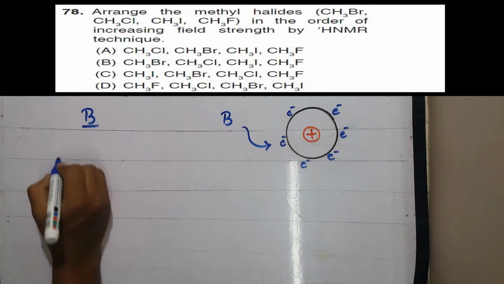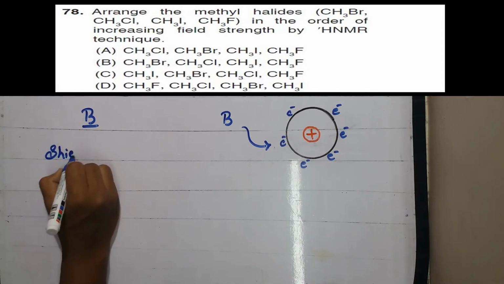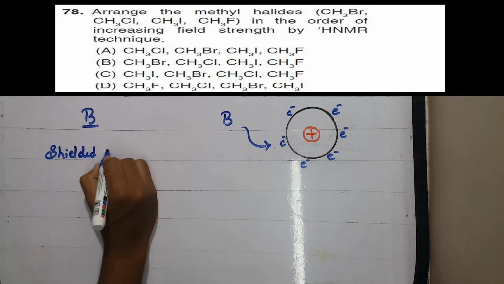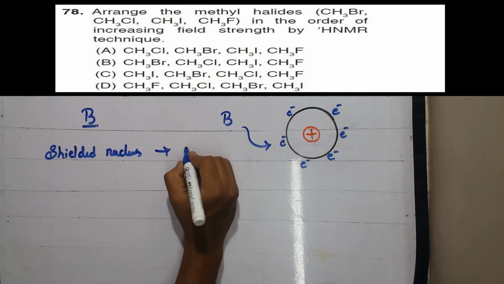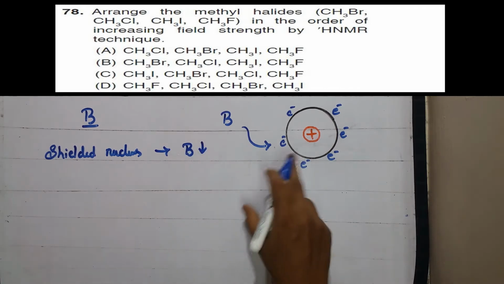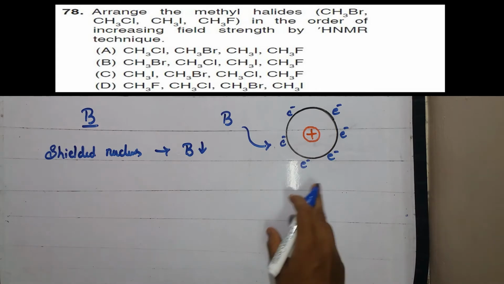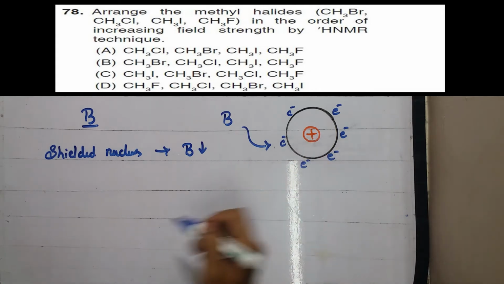So for a shielded nucleus, the net magnetic field or the magnetic field strength decreases because there are more number of electrons which provide diamagnetic shielding. Hence the net magnetic field experienced by this nucleus decreases.